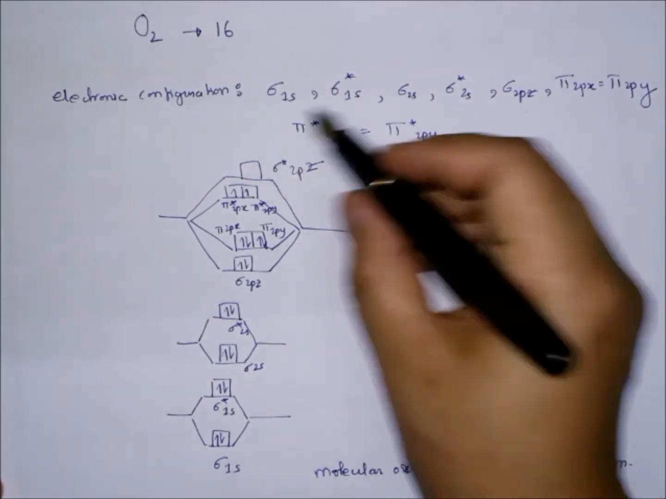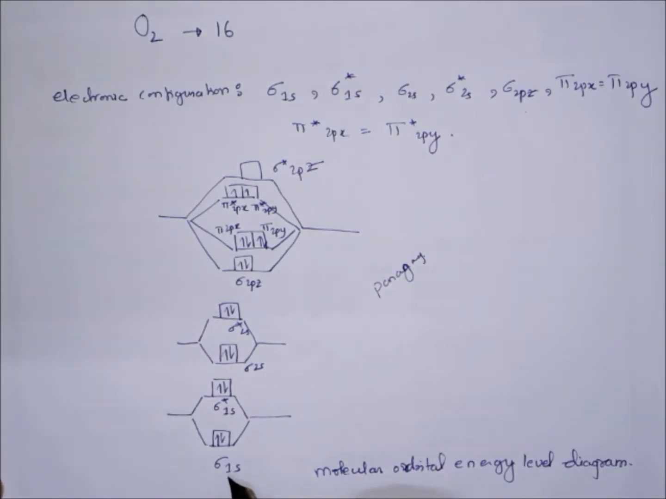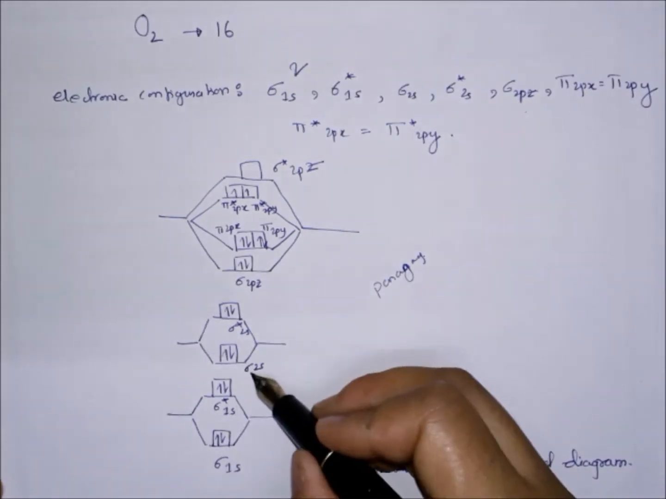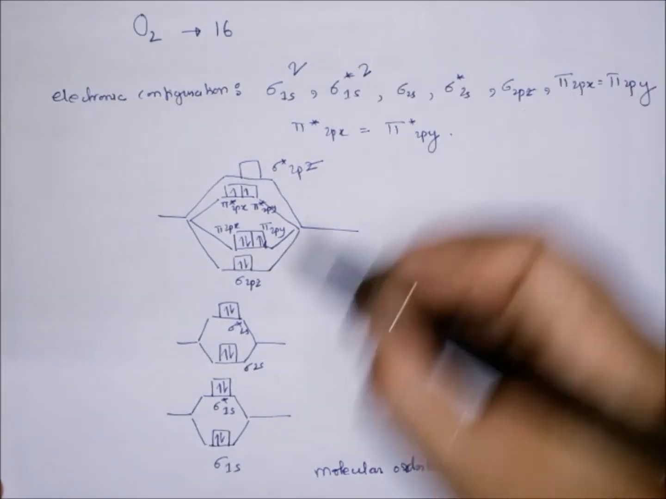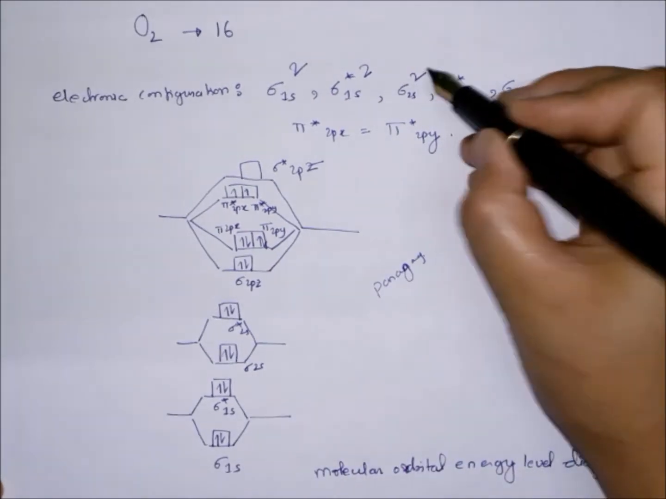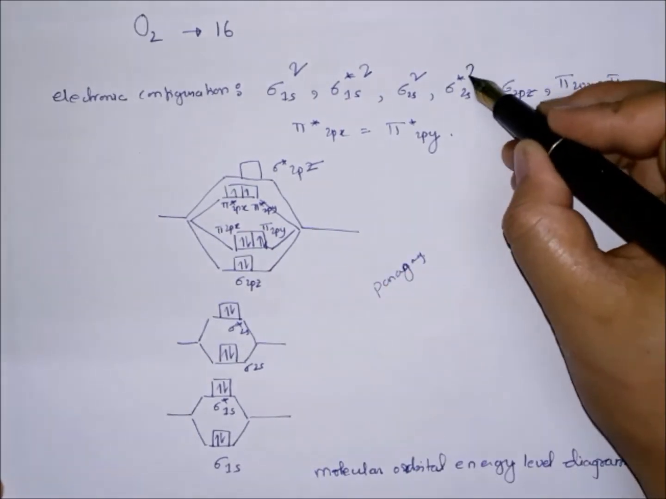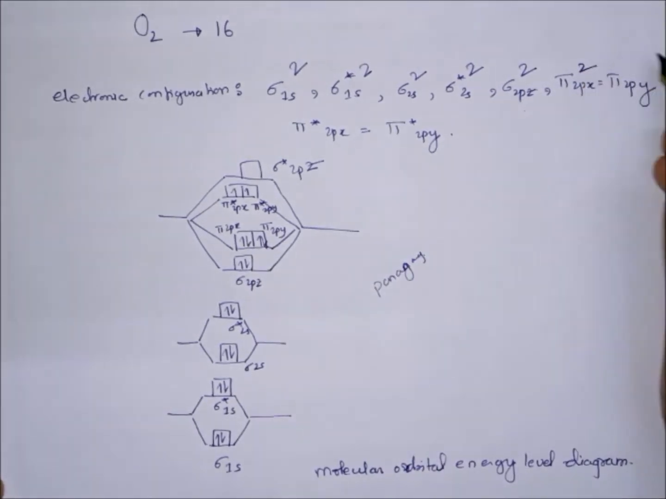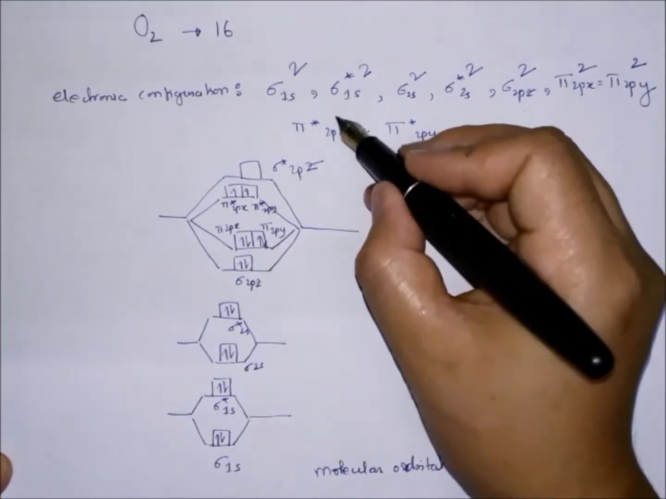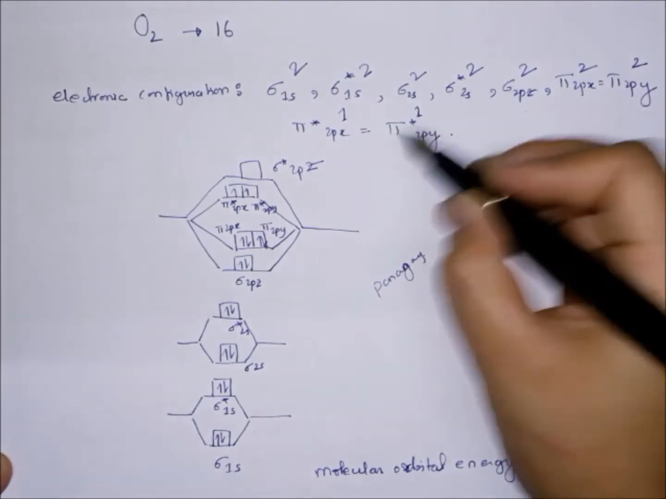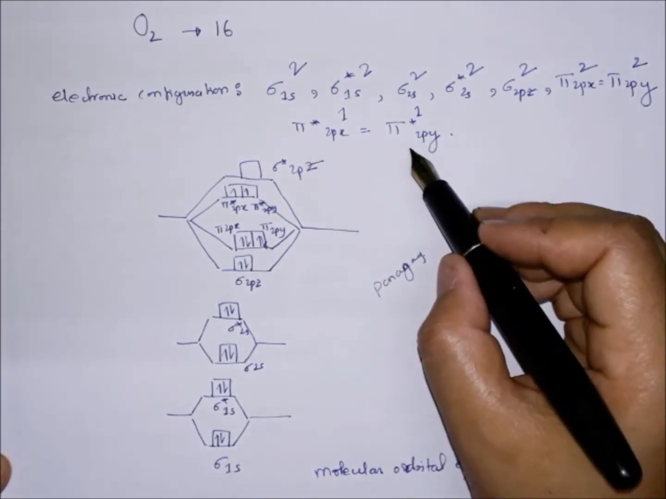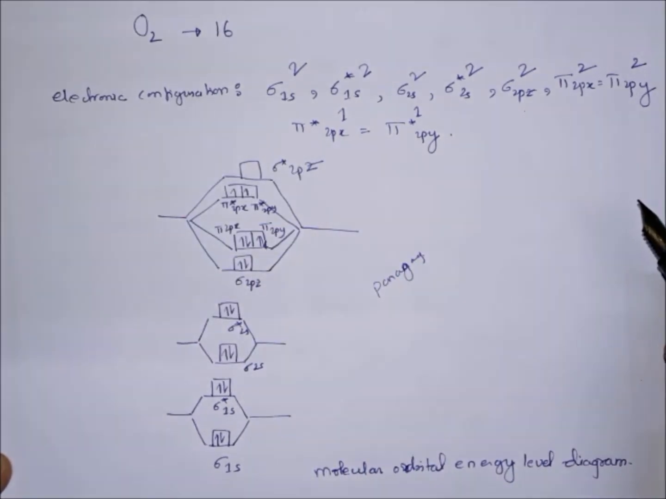When you write down the electronic configuration, how do you write it? Sigma 1s has 2 electrons, sigma star 1s 2, sigma 2s 2, sigma star 2s 2, then sigma 2pz 2, pi 2p 2 2, and pi star each have 1 and 1. So again, because of the presence of unpaired electrons in the pi star orbitals, oxygen is paramagnetic in nature.